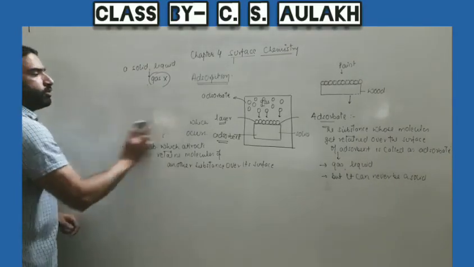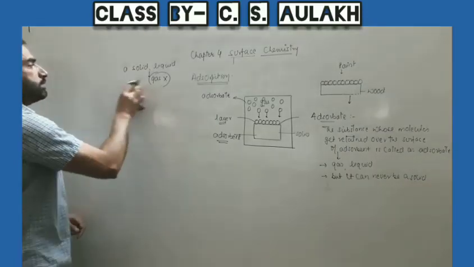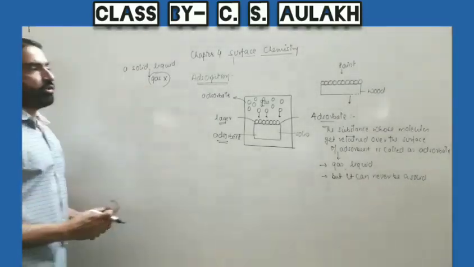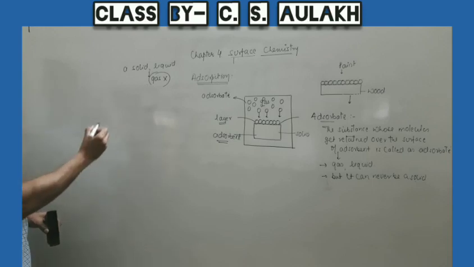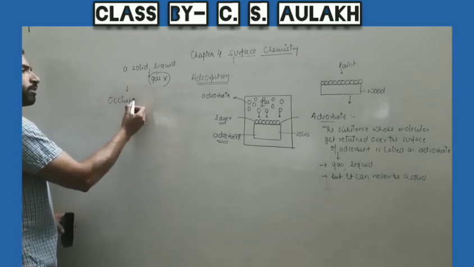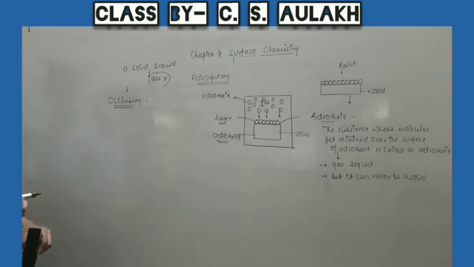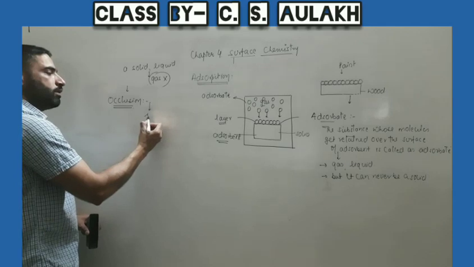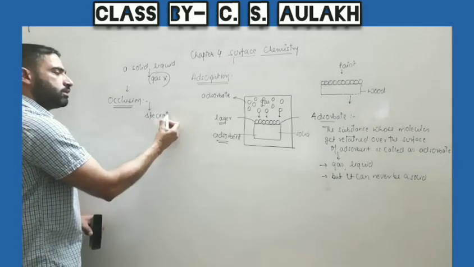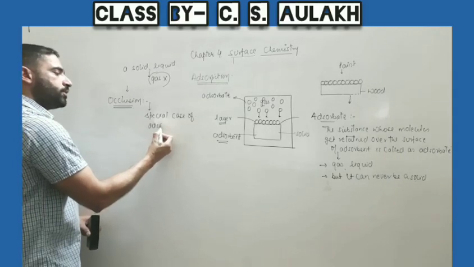Further, there are a few special cases of adsorption, and out of these, one is occlusion. What is occlusion? It's a special case of adsorption.